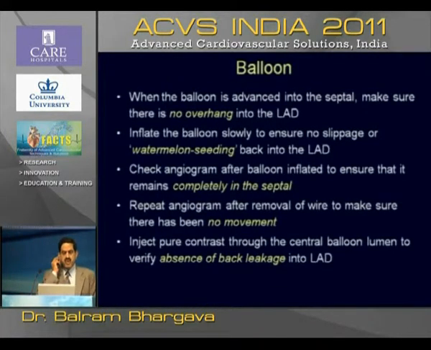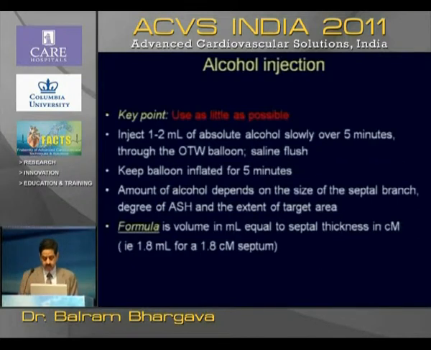Now the balloon is advanced into the septal. Make sure there is no overhang into the LAD, there is no watermelon seeding, and it is completely in the septal, as distal as you can go. Because once you go very distal, the infarct size is not very big, and the arrhythmias are much less. So you repeat an angiogram and see that there is no movement. You pull out the wire and then inject contrast again and see there is no leakage.